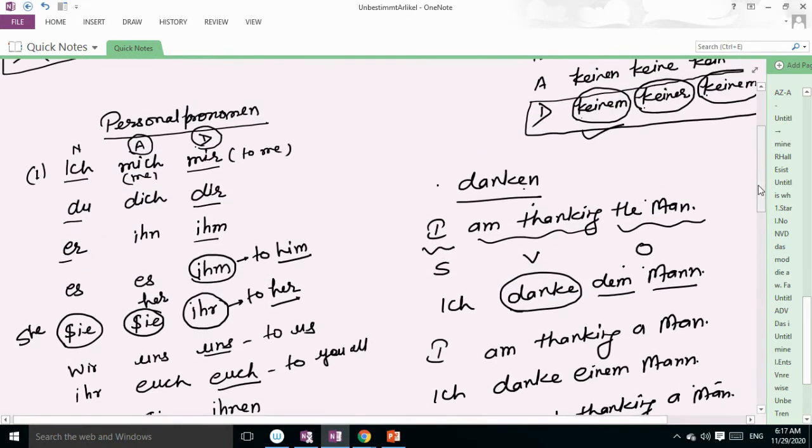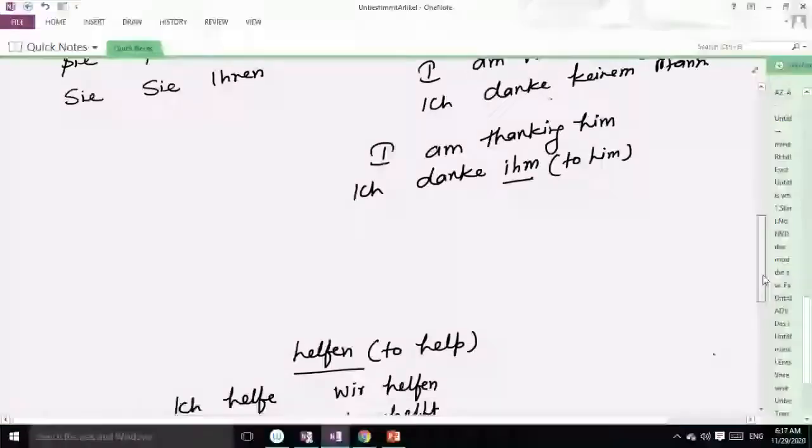Er means he. Ihm means to him. Ihn means him and ihm means to him. Okay, guys, that we use in dative case. So here we will write Ich danke ihm.